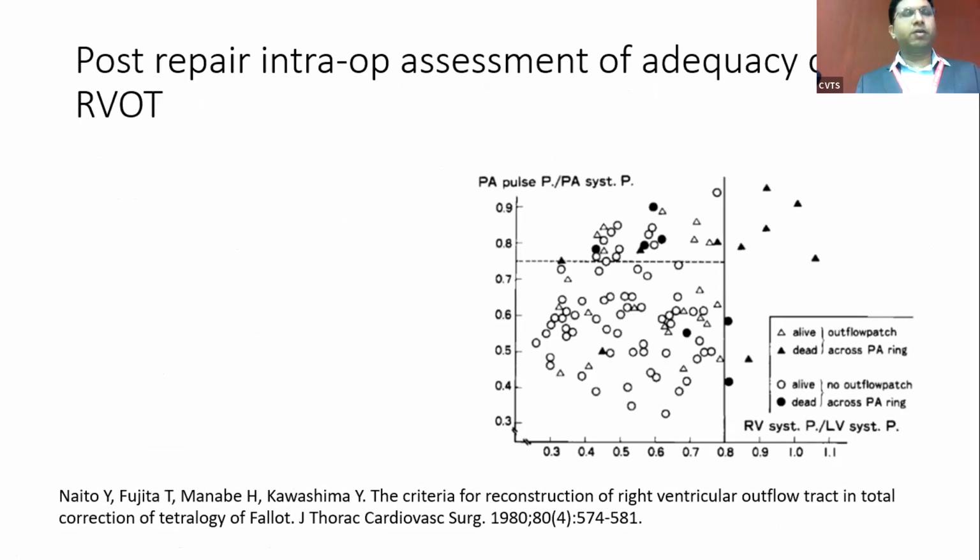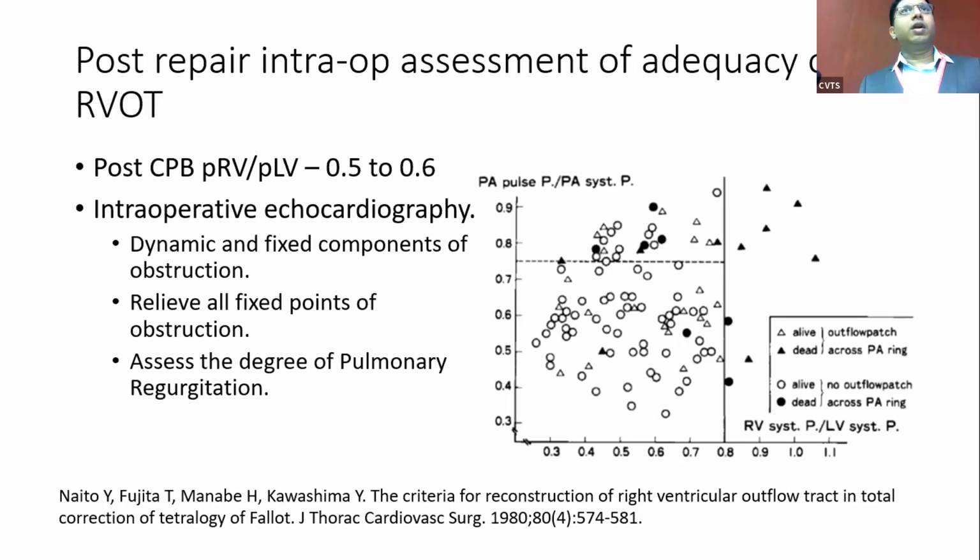And so subsequently, considering the long-term benefits, we have come down. We have understood the good benefit is attained when the post-repair PRV-PLV ratio is around 0.5. Nowadays, we try to do an intraoperative echocardiography, and we try to find out the exact points of dynamic and fixed components of obstruction. And we try to relieve all fixed points of obstruction, whether it's at the annulus or the branch pulmonary arteries.